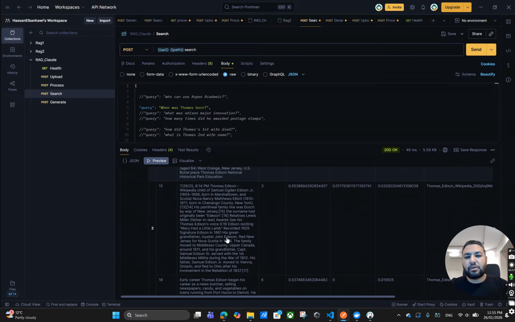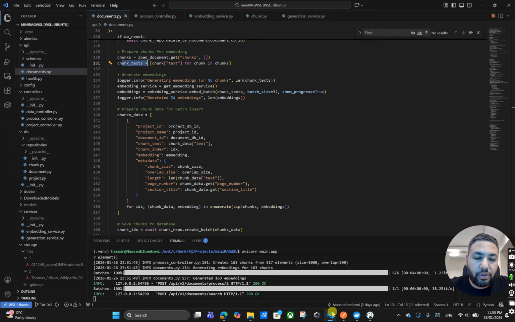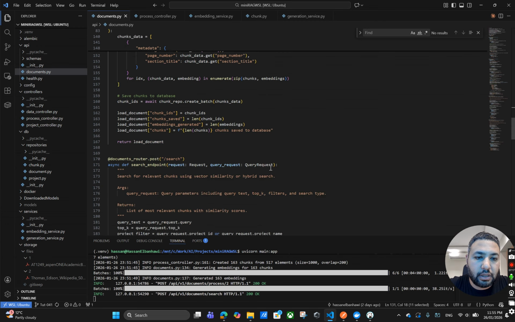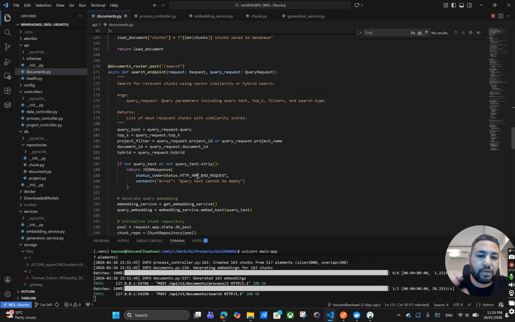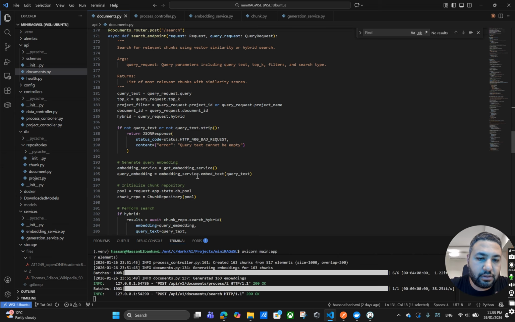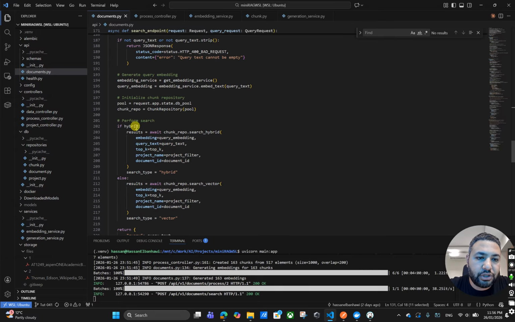So based on this, we can add an extra layer for the LLM, where we will provide the question or the query with all these results, and let the LLM reply or answer this. So if we go here to search, we have talked about that. We have seen how the query will be embedded, and we will do this search. We will do the embedding of the query, and then we do the search.